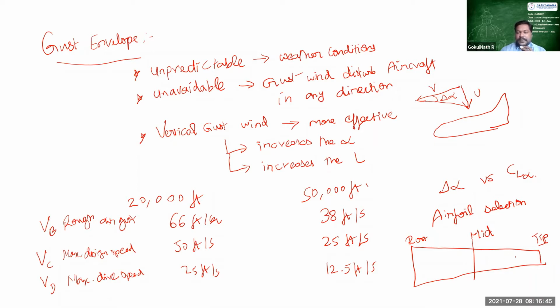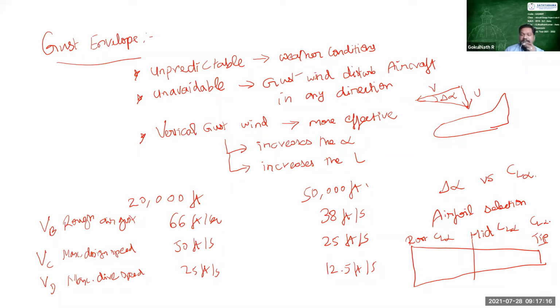So your chord length will be varying if your wing is a trapezoidal wing, and your root portion is having one airfoil, the mid portion is having one airfoil, and the tip is having one airfoil, because I will design your aircraft wing with a twisted wing configuration so that I maintain different airfoils in different sections. So what you are supposed to do is calculate this CL alpha in each region, like root, mid, and the tip.